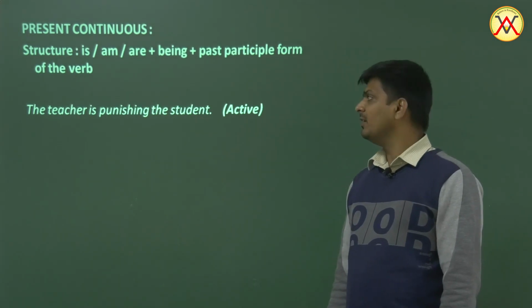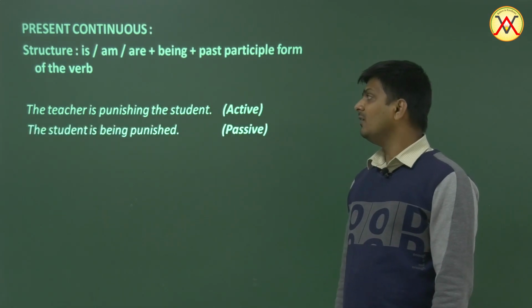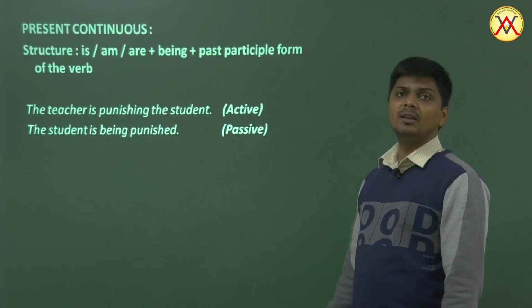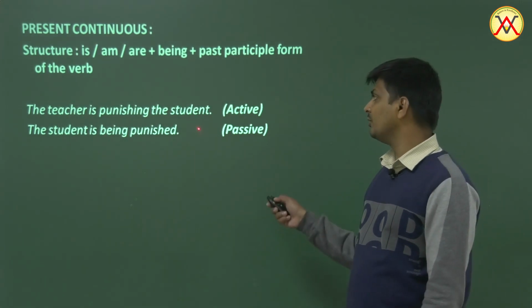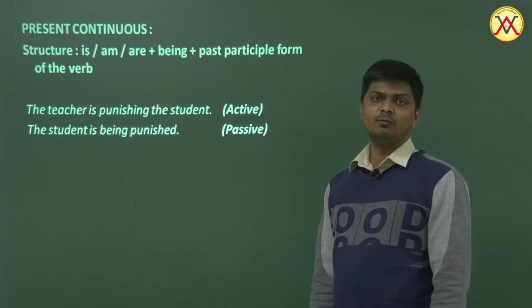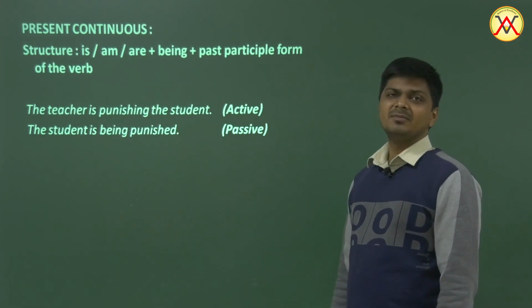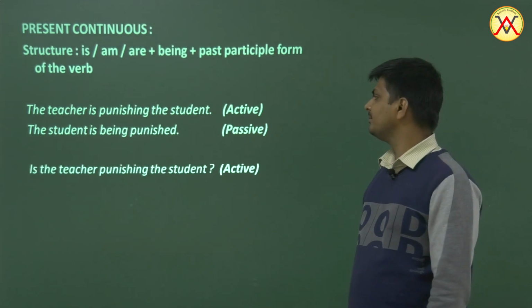The teacher is punishing the student is the active voice, is the present continuous tense, and we'll change this like this. The student is being punished. The student is the one that is receiving the action, that is receiving the punishment, and so the student is the object, and the object has to be placed in the first place in passive voice. So the student is being punished. We just have to follow the structures, and if we do that, it will be correct.